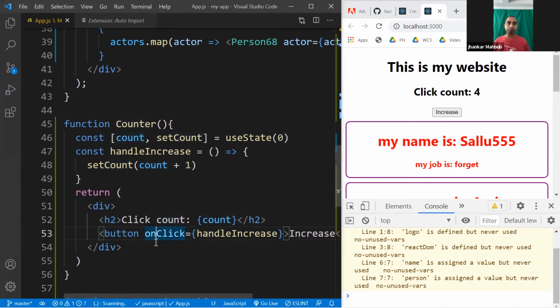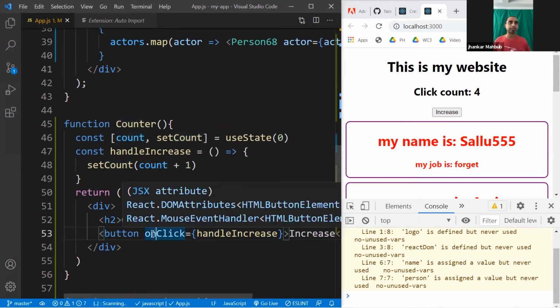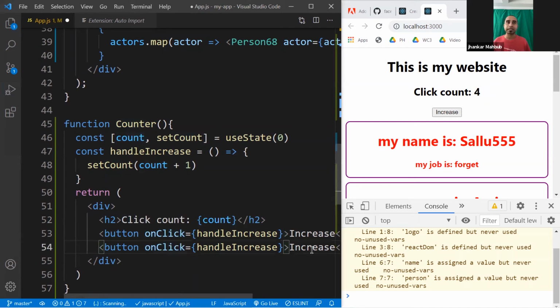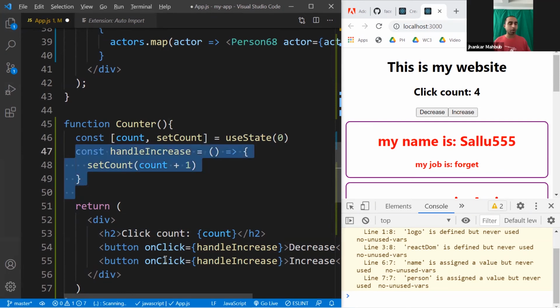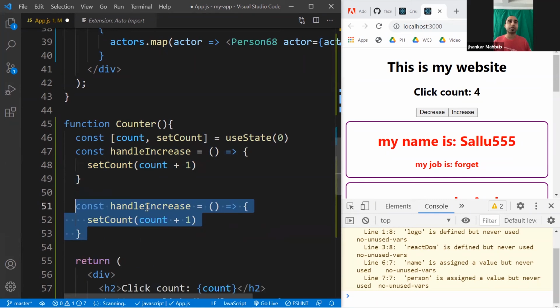So I will copy this line. I will do Alt Shift down, keep the increase, and make it decrease. You can definitely create another function if you want, this way. So I will select these two lines, and then press Alt Shift down arrow, and this would be maybe handleDecrease, and instead of +1, this would be -1.